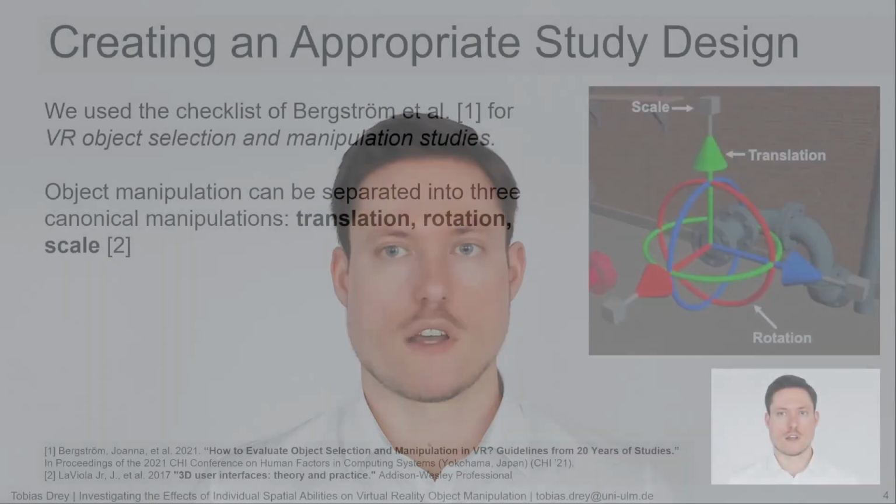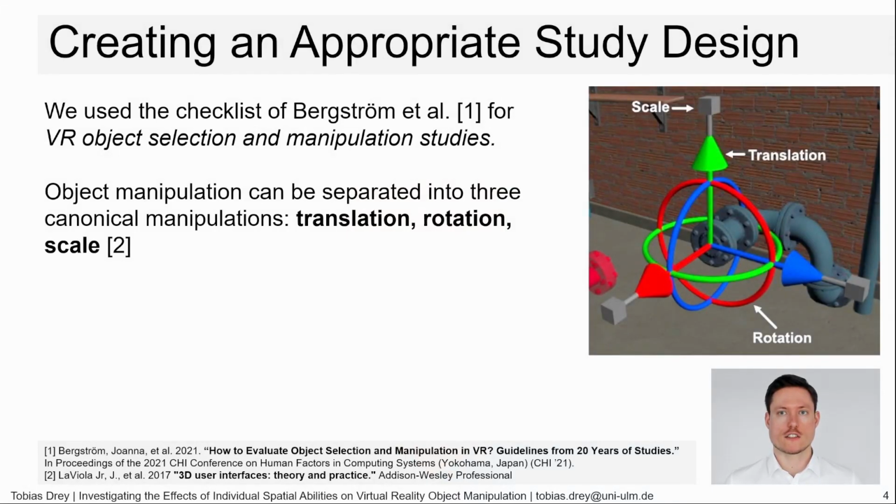To answer our research question, we conducted an experimental comparison of mid-air object manipulation techniques in VR with 66 participants. We correlated the results with their individual spatial abilities by exploratory analyzing several dependent variables. But before I come to that, let me explain how we created an appropriate study design for our research question. As guidance, we followed the checklist for VR object selection and manipulation studies by Bergström et al.